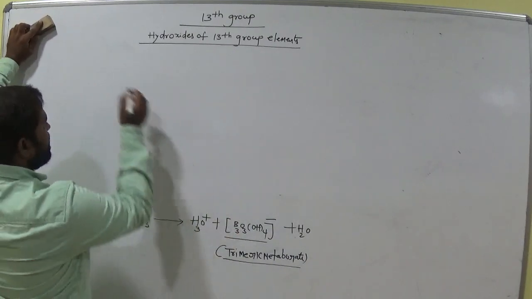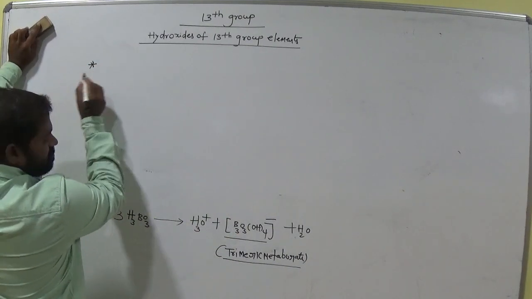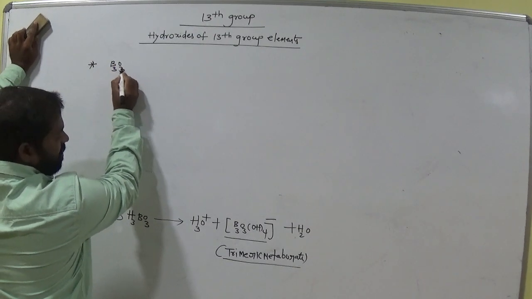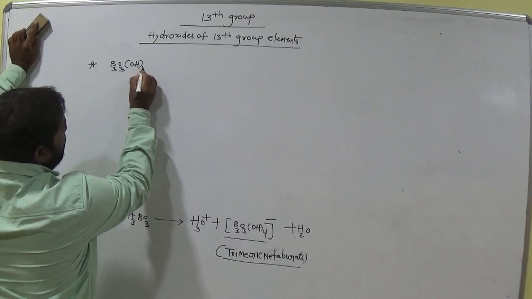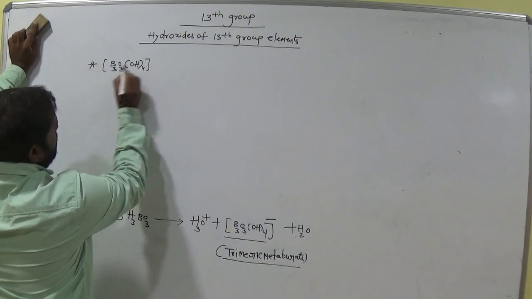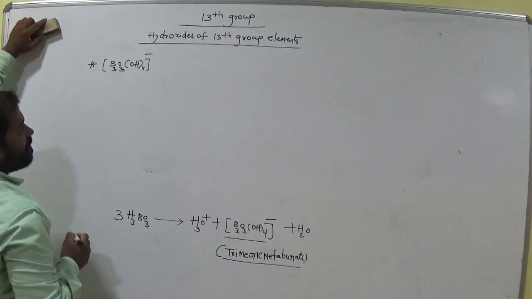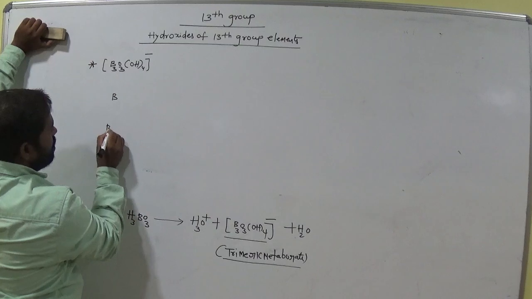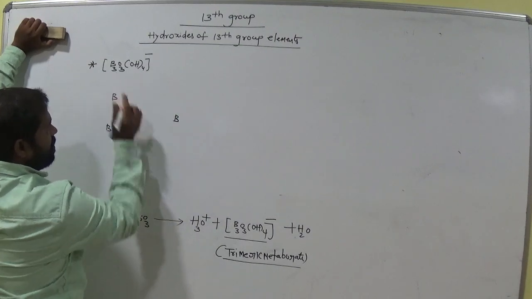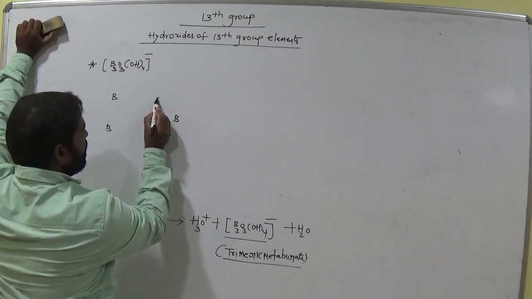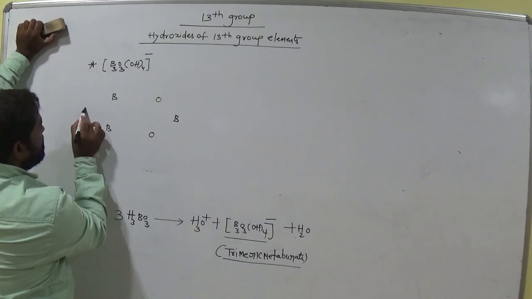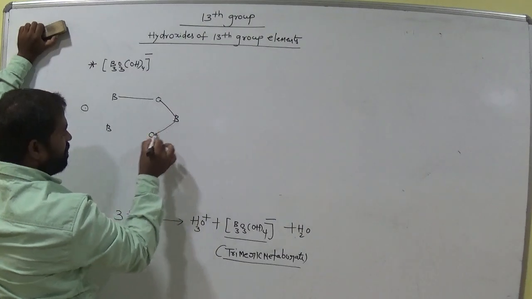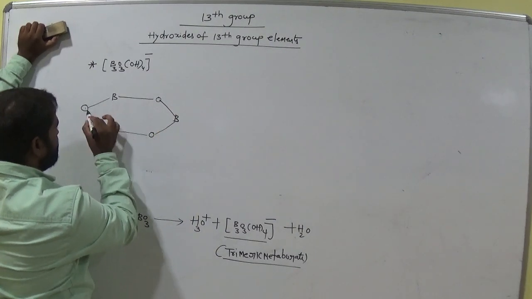I will explain the structure now. Let's see the structure of B3O3(OH)4 minus, okay, is it clear? This structure is like this. We have 3 boron atoms here, and clearly 3 oxygens. The arrangement is like this. These are the bonds between boron and oxygens.